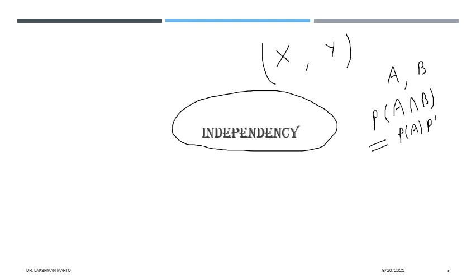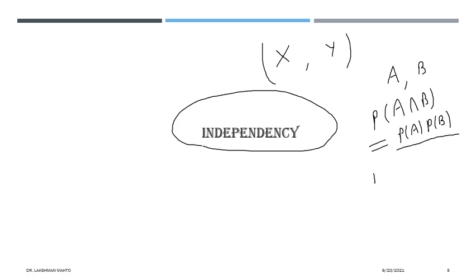But if you look from the observation point of view, or simply the layman's point of view, then we can say that if the occurrence of A doesn't affect the occurrence of B, then A is independent of B and vice versa. That is the observational approach. But if you compute that observation through mathematics, then mathematically we define the notion of independence this way: we calculate the joint probability, and if it is equal to the product of the individual probabilities of the events, then we say both are independent of each other.